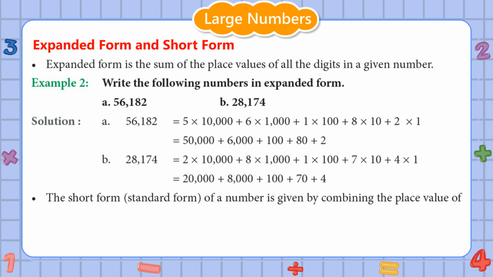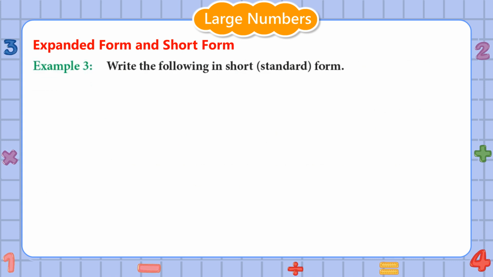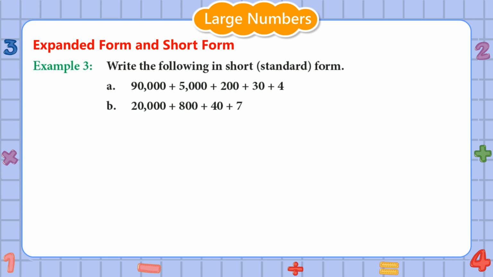The short form, or standard form, of a number is given by combining the place value of each digit. Example 3. Write the following in short standard form. A. 90,000 plus 5,000 plus 200 plus 30 plus 4. B. 20,000 plus 800 plus 40 plus 7.